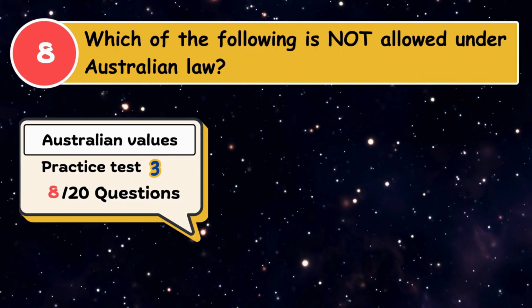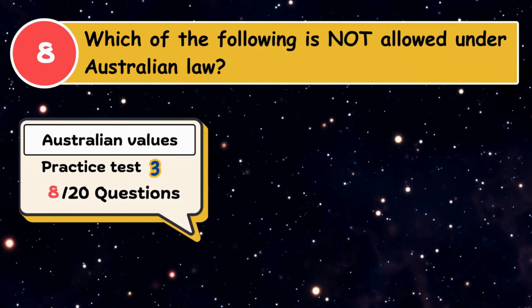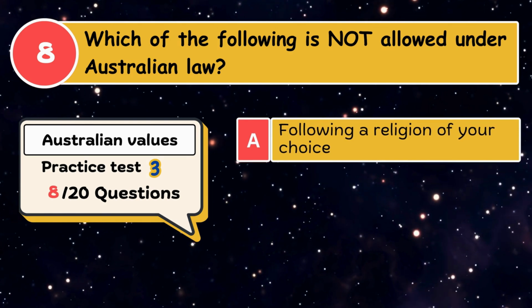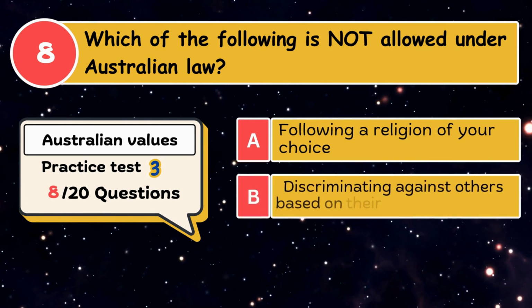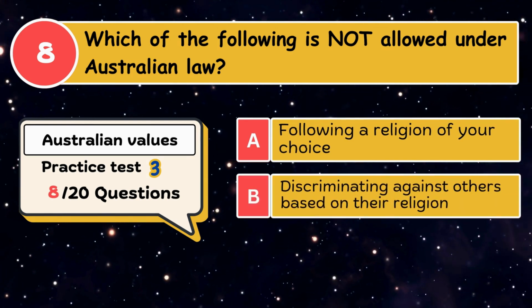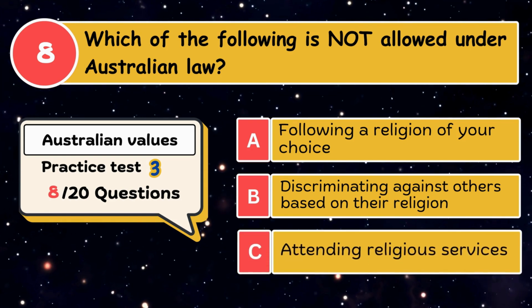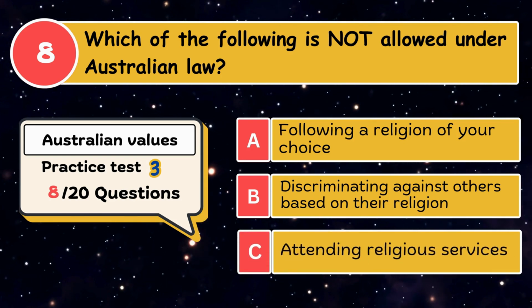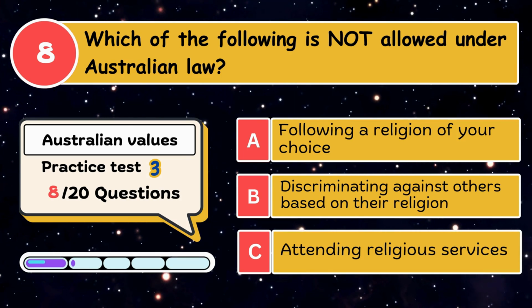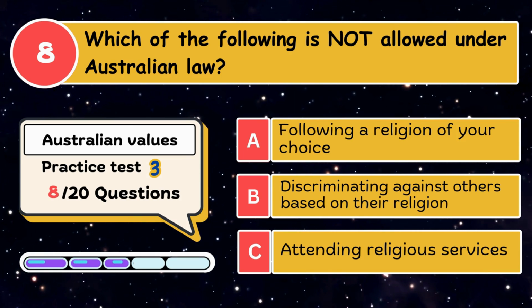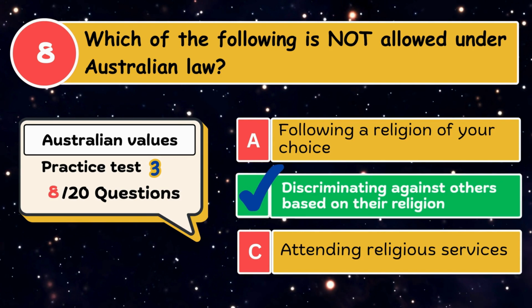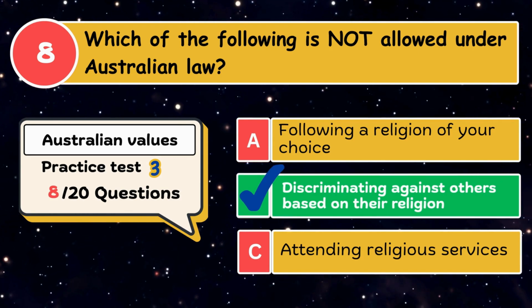Which of the following is not allowed under Australian law? A. Following a religion of your choice. B. Discriminating against others based on their religion. C. Attending religious services. The correct answer is discriminating against others based on their religion.